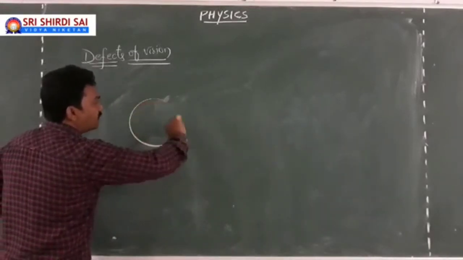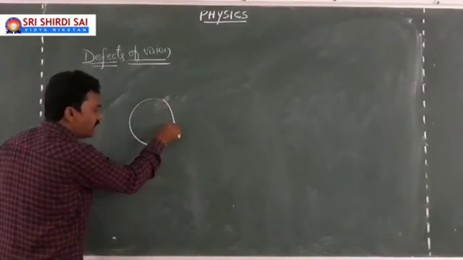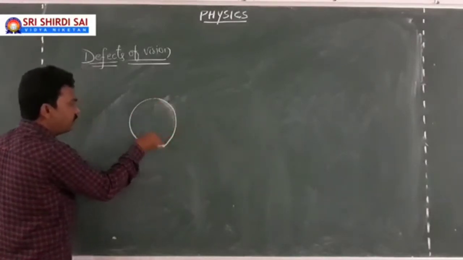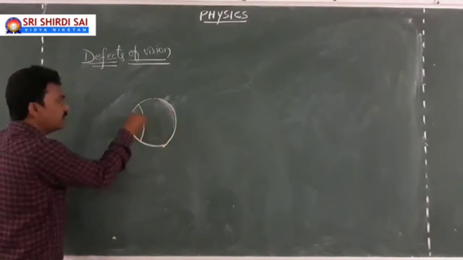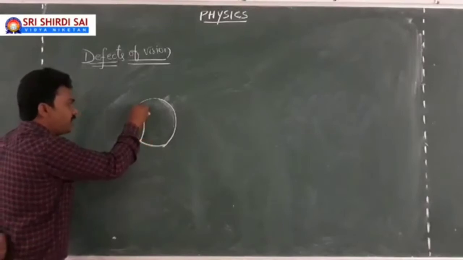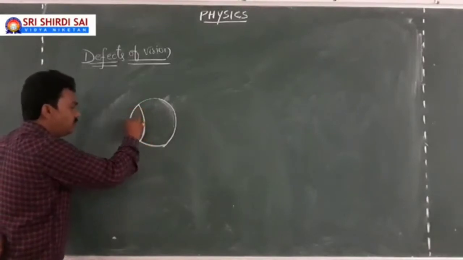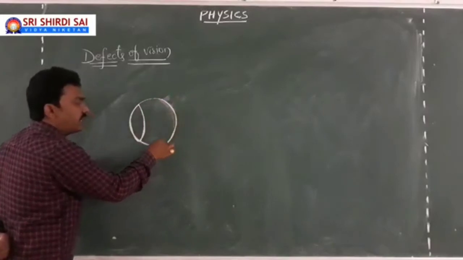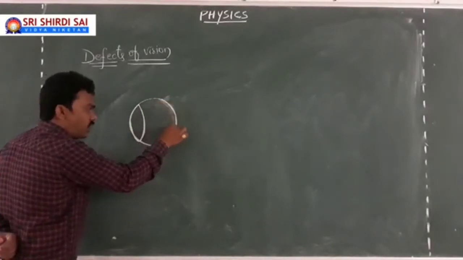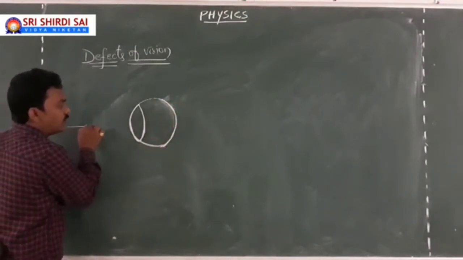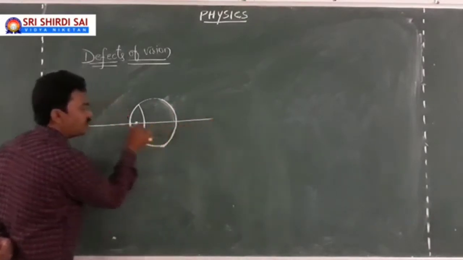Our eye is supposed to have a convex lens in its structure. Here is your eye lens, which is convex in nature. And here is your retina, where the light rays strike to cause the sense of vision. Let us imagine a principal axis in this way.